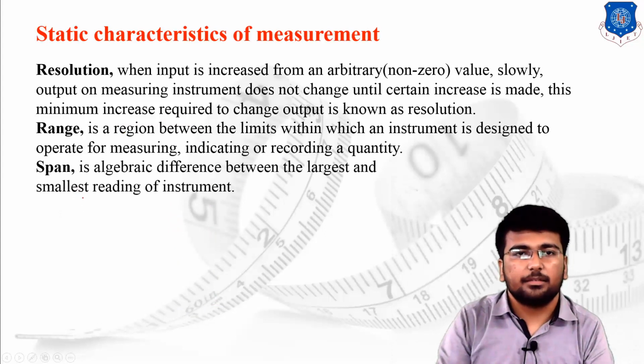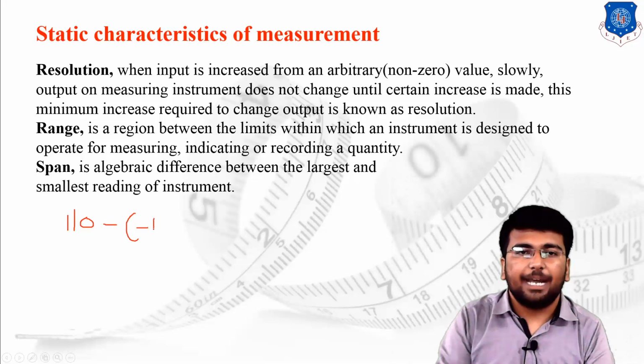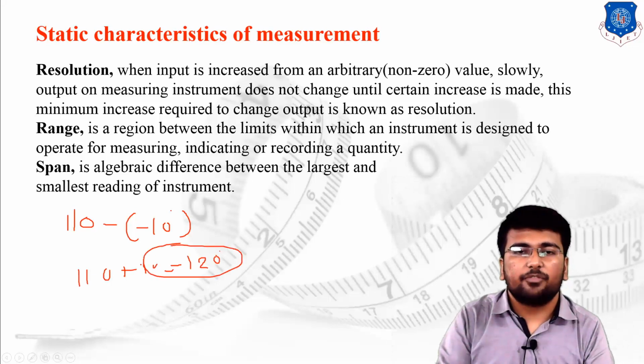Next one, span. Span means the algebraic difference between the largest and the smallest reading of the instrument. Same example, 110 degree, that is the largest, minus -10 degree, that is the smallest value. So I can say 110 plus 10, that means 120 degree. We can say that the span of my thermometer is 120 degree itself.